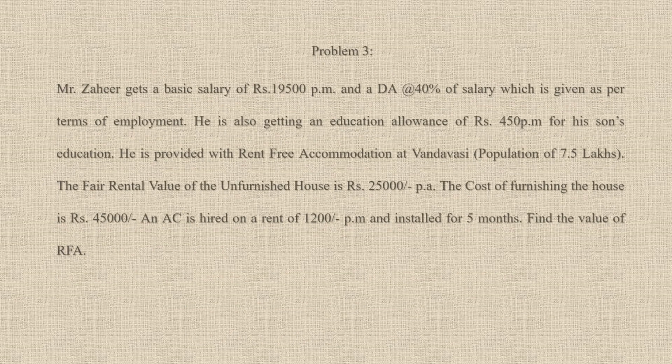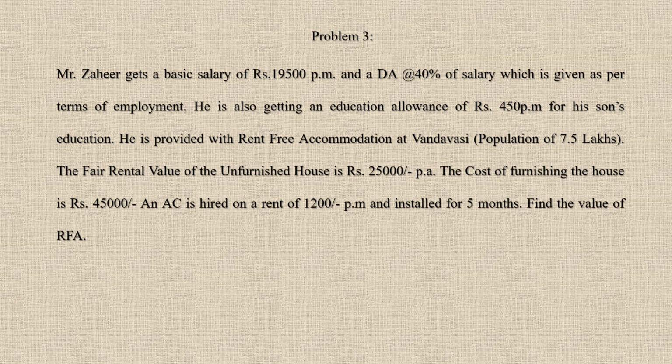Now we'll start off with problem number 3. Mr. Zahir gets a basic salary of rupees 19,500 per month and a DA at 40% of salary, which is given as per the terms of employment. He is also getting an education allowance of rupees 450 per month for his son's education. He is provided with rent-free accommodation at Vandavasi. Population is 7.5 lakhs. The fair rental value of the unfurnished house is rupees 25,000 per annum.